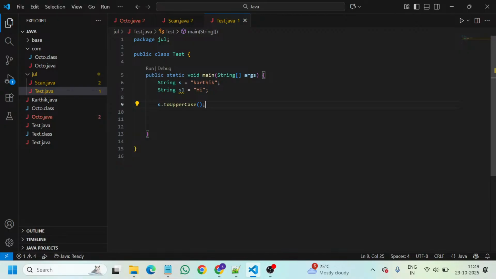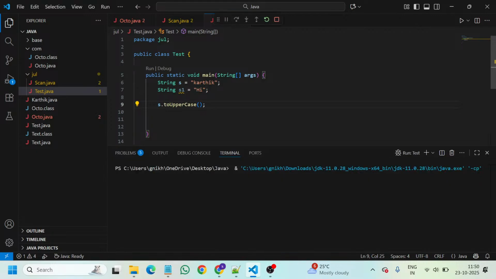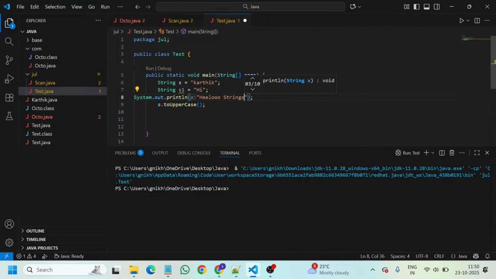It was loading, please give me time. So I think I got the output over here, all strings Karthik. So I have given the value